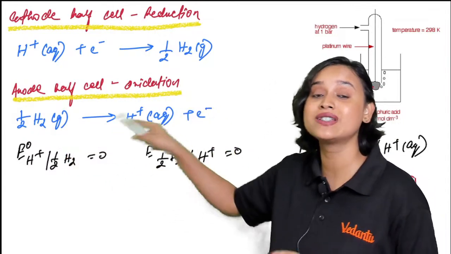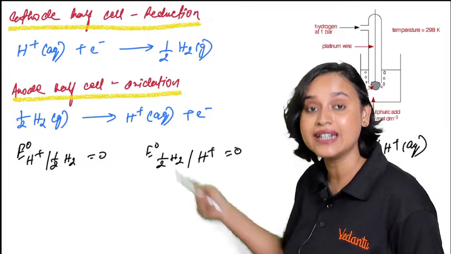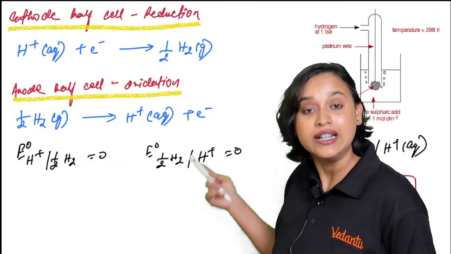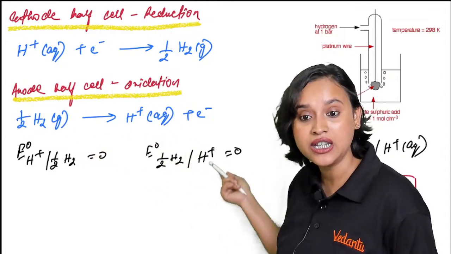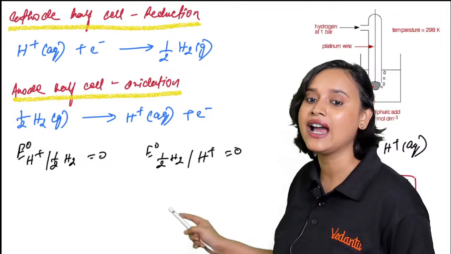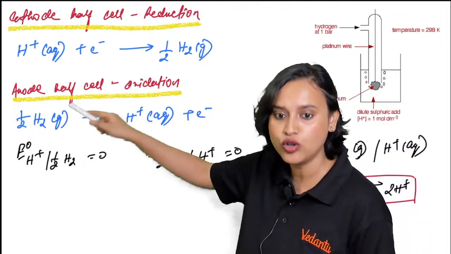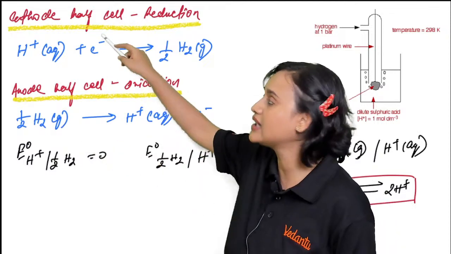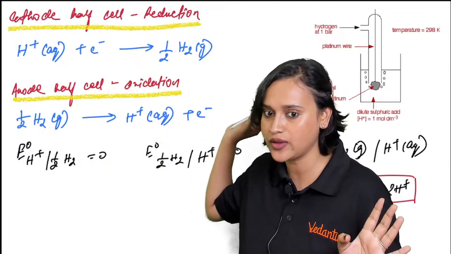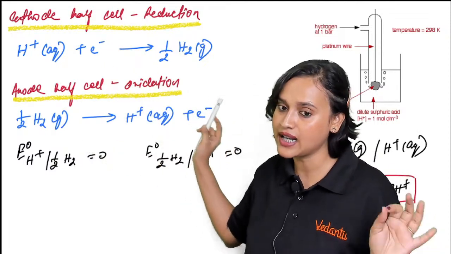At the anode half cell, what is happening is, half H2 is getting converted to H plus. That means it is losing an electron, right? Yes. So oxidation is happening here. That means at the anode right here, this is the oxidation reaction and this is the reduction reaction. All right, everybody. Yes, guys, are we clear?